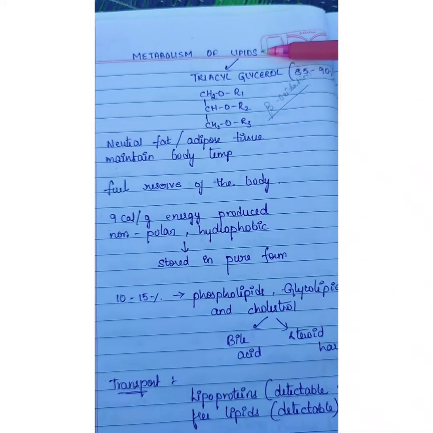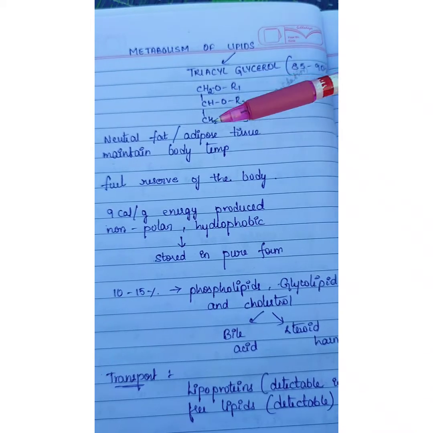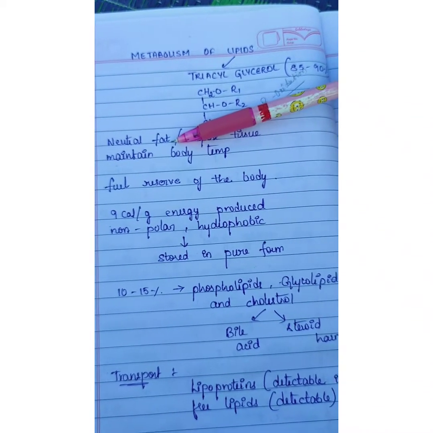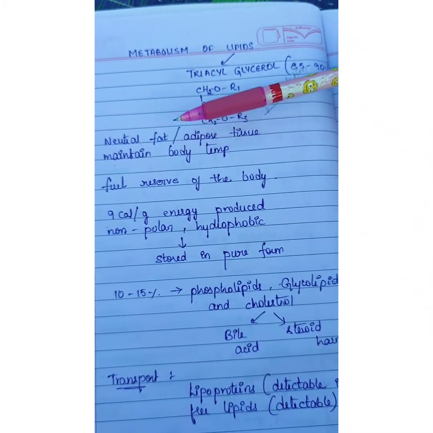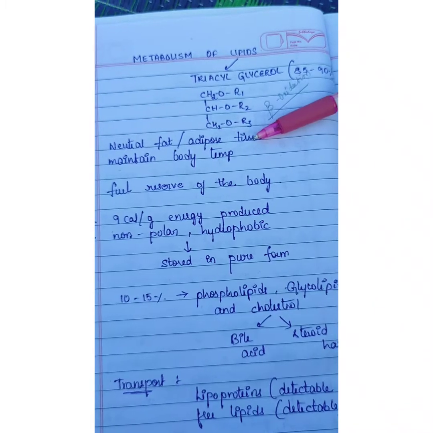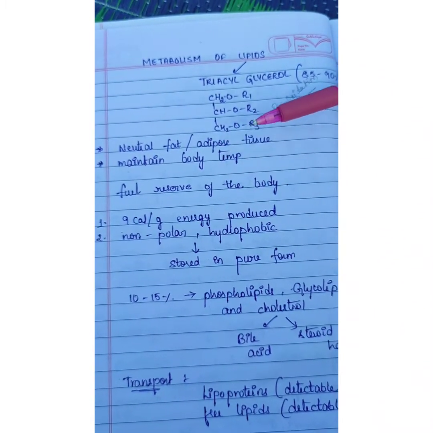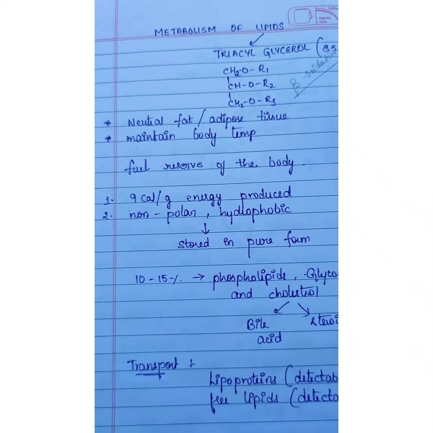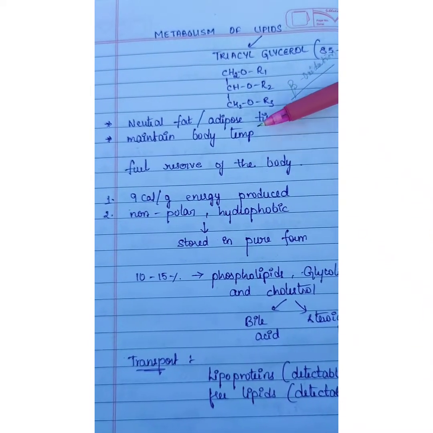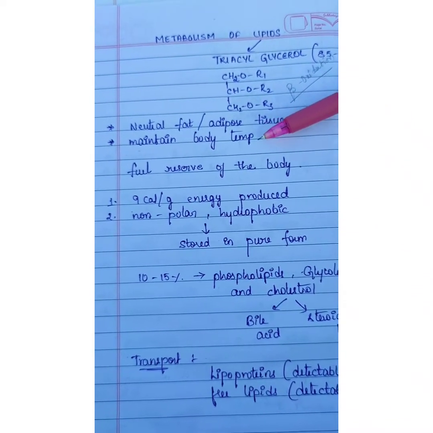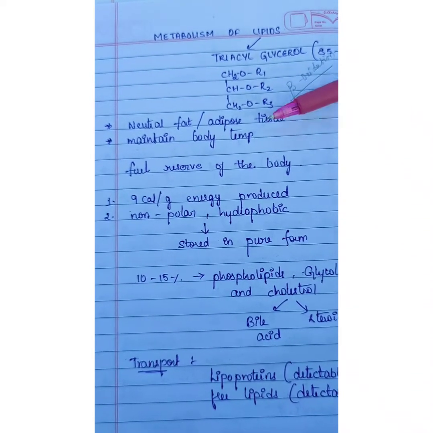So these lipids are also known as neutral fats. Why? Because they don't possess any charge. These are non-polar, and these lipids are stored in adipose tissue. These lipids not only give us energy, they also maintain the body temperature. They act as an insulating material and maintain the body temperature.